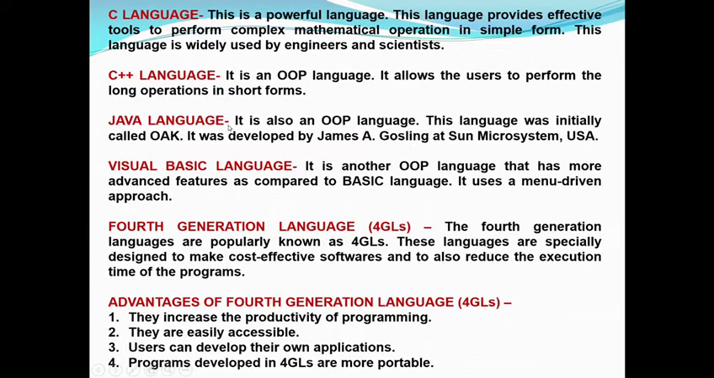Next is Java language. It is also an object-oriented programming language. This language was initially called Oak. Oak is a tree name, and by that tree name, Java's initial name was Oak. It was developed by James A. Gosling at Sun Microsystems, USA. This language is a multi-purpose language and it is also used for general programming and for web designing.